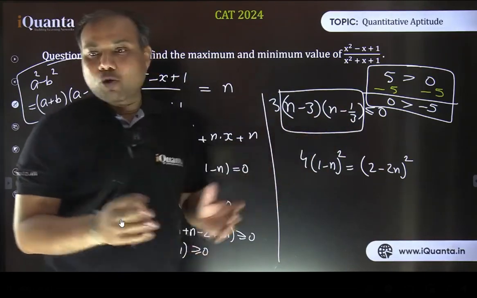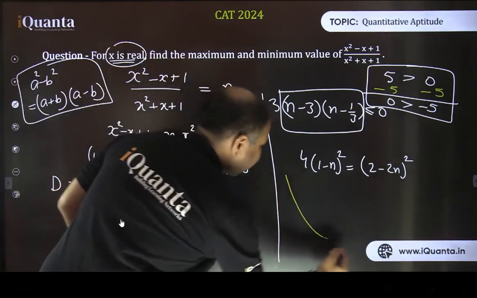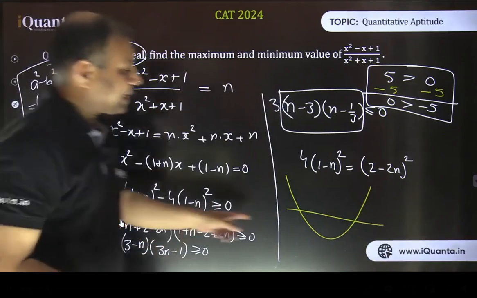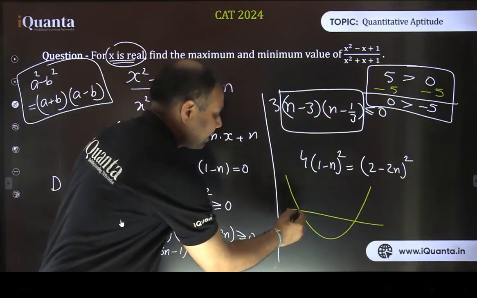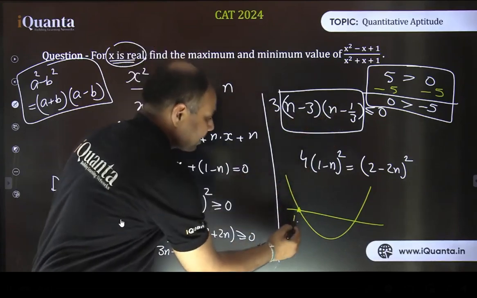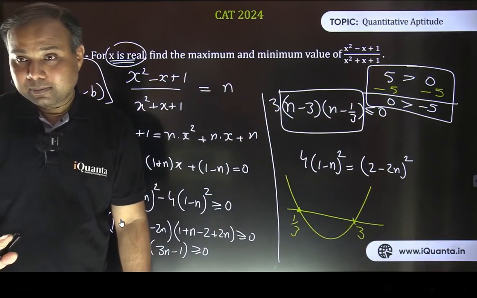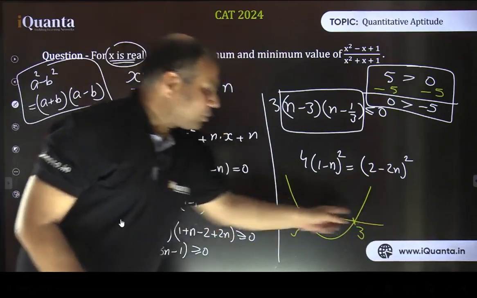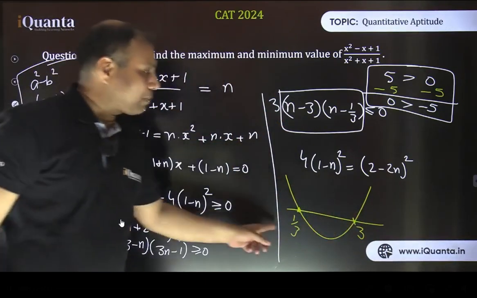This is a quadratic expression. It is going to be an upward parabola, right? So let me draw. And it is intersecting the x-axis, if I consider this n as x only. So it is intersecting this axis at 2 points, 1 by 3 is the smaller, and 3 is the larger one. Fine. Basically, this graph which we have made, normally we call it the x-axis, but here it is the n-axis. These are values of n. So n is varying from 1 by 3 to 3, right?